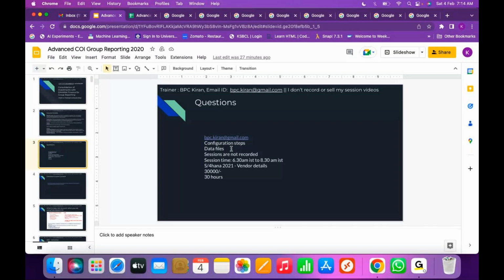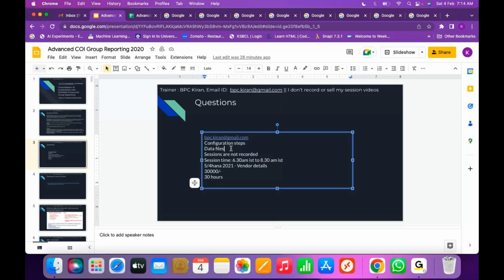Why can you execute these exercises parallelly? Because it's not based on configuration. We are not going to change any configurations. We are going to test the system and understand whatever SAP delivered. So this can be done parallelly if you have an S4 HANA server. There is no need to use the S4 HANA server that I use. You can use your customer server or your own server, not a problem. Configuration steps and data files I will provide.